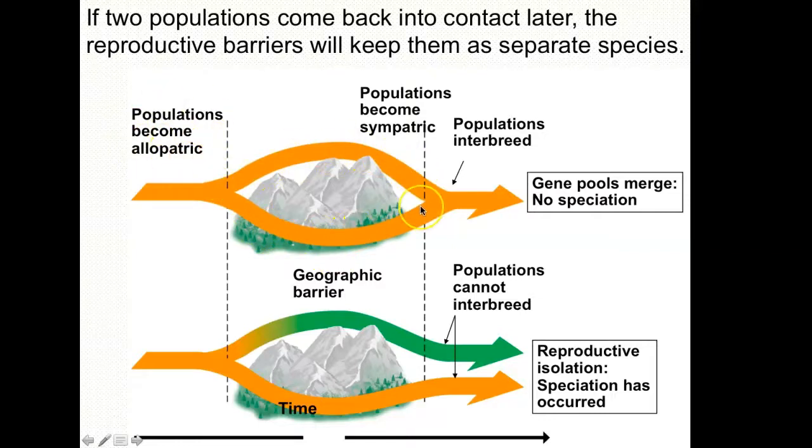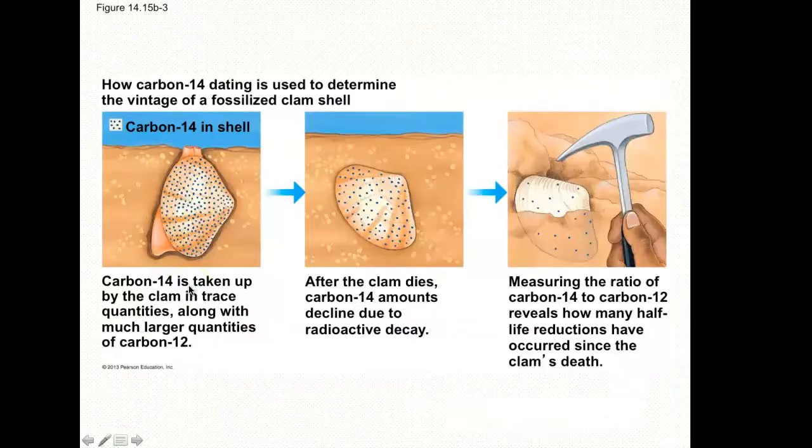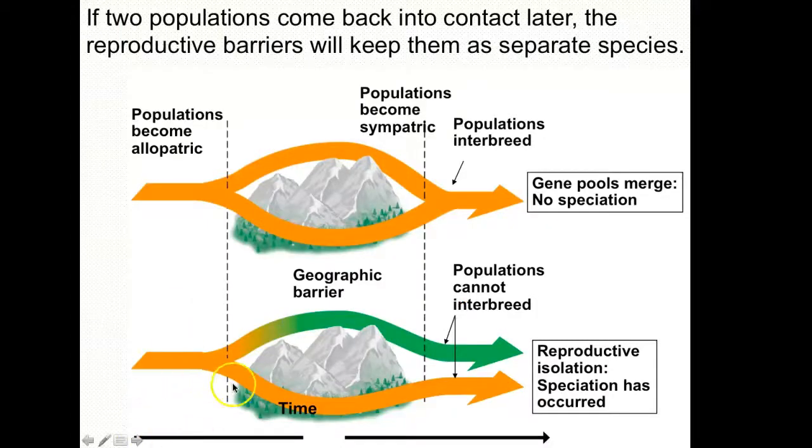But let's say they come around the barrier and they meet again. If they are able to interbreed again, did they successfully become 2 species? No, they didn't, right? No speciation because they can still interbreed. This was just a temporary barrier for them. Sorry about that, you guys. However, over time, if this geographical barrier kept them apart and they diverged so that when they do come back in contact with each other, they still do not interbreed, then speciation has occurred. Now we can call them 2 different species. All right, I hope that makes sense to everybody.